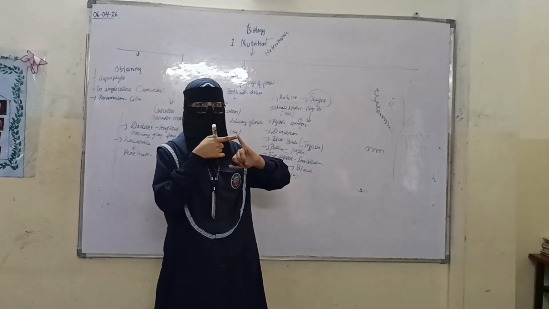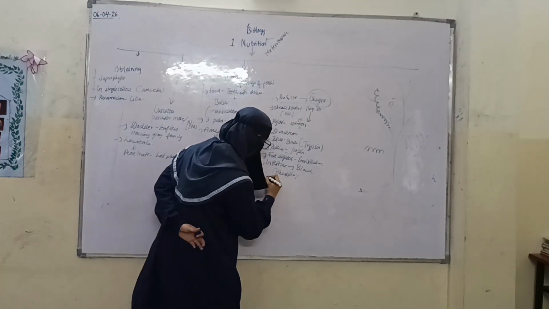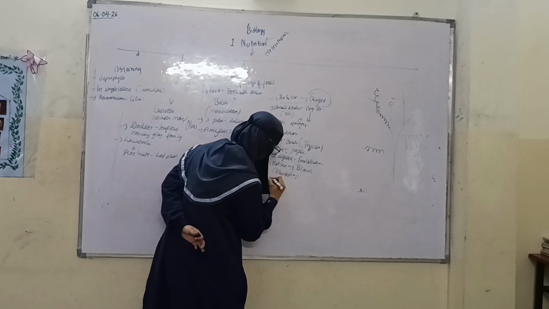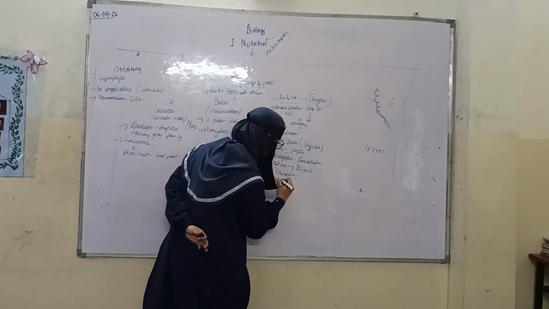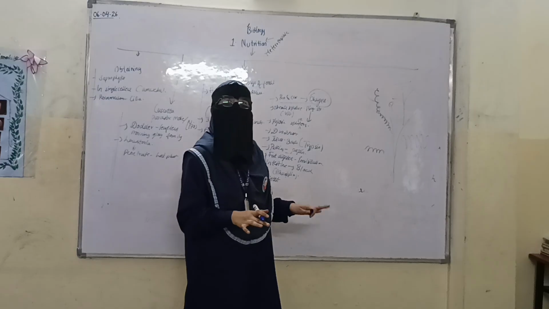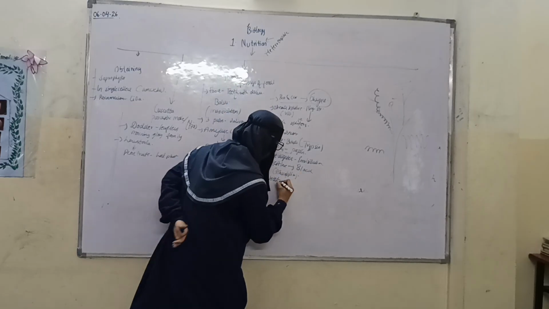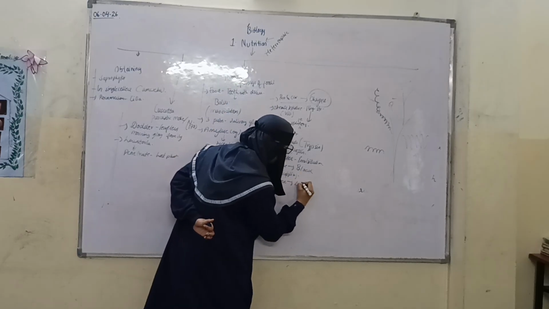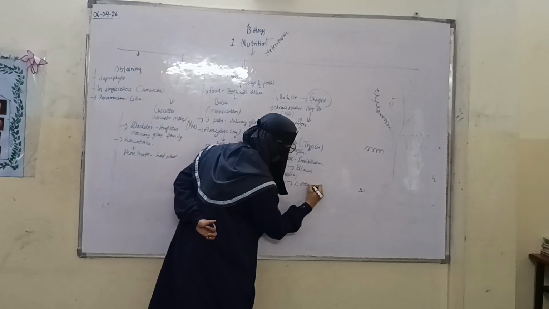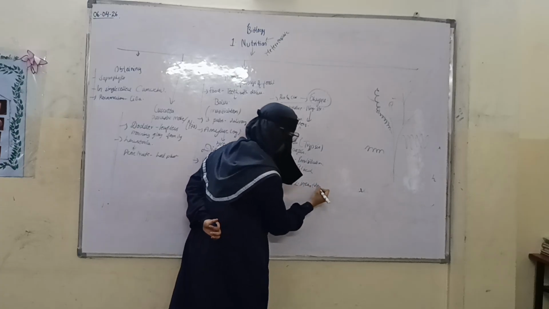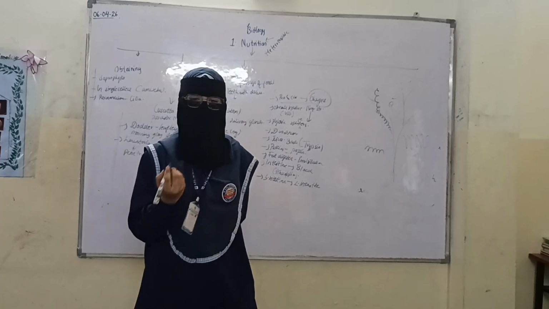The maximum is transported to the blood, but the undigested food goes from the small intestine to the large intestine.